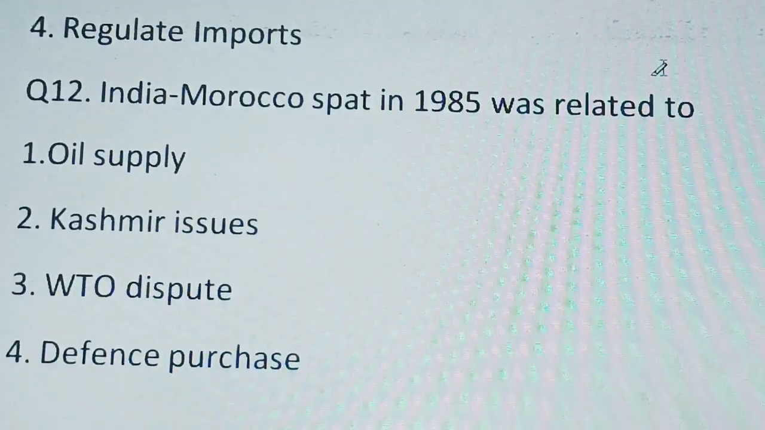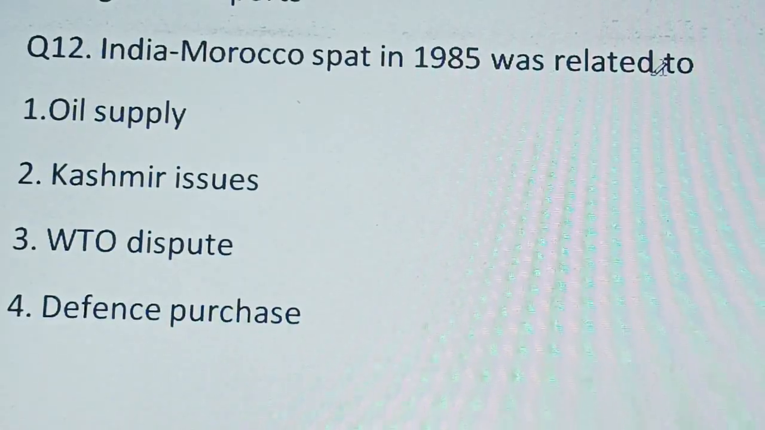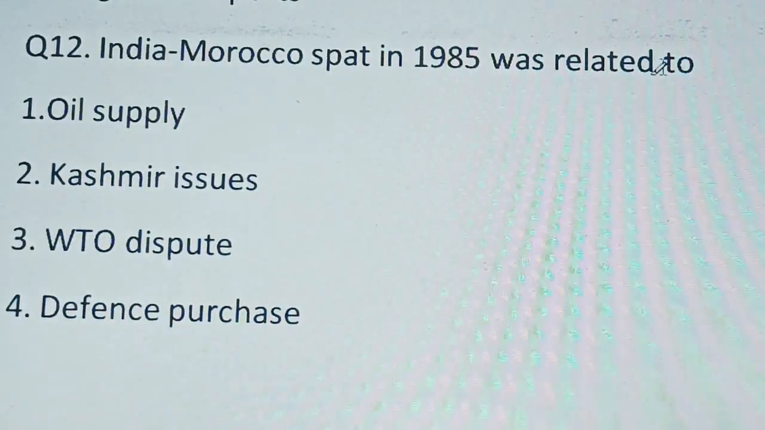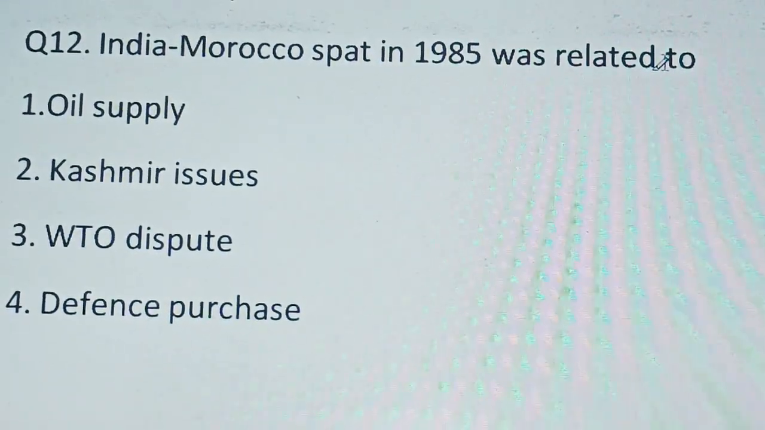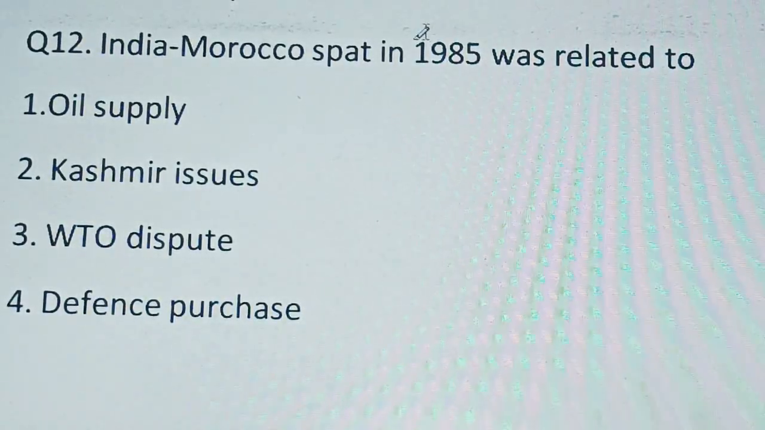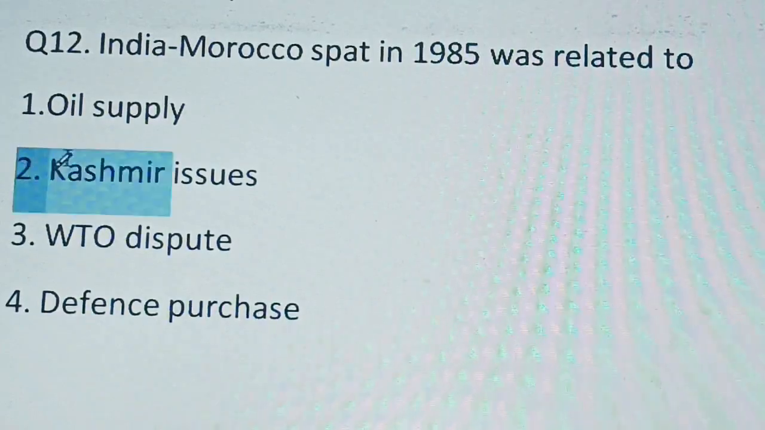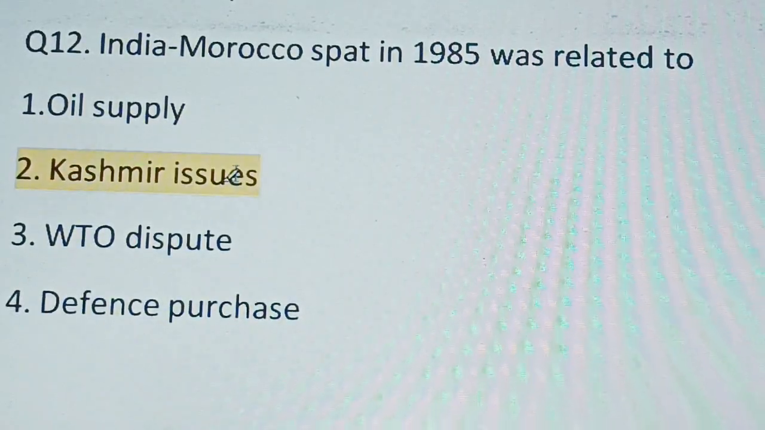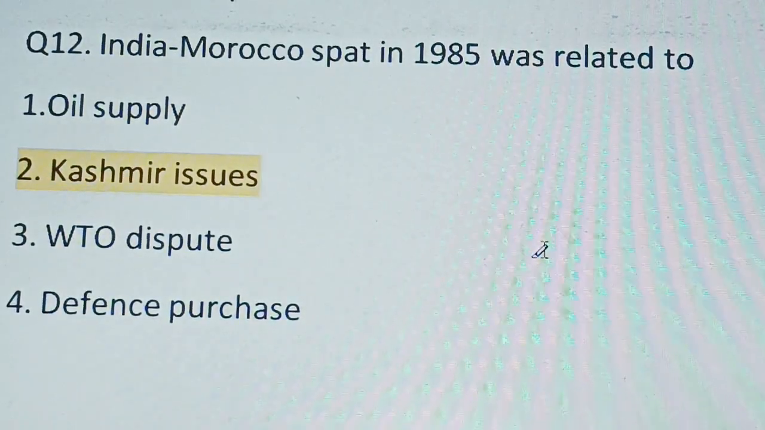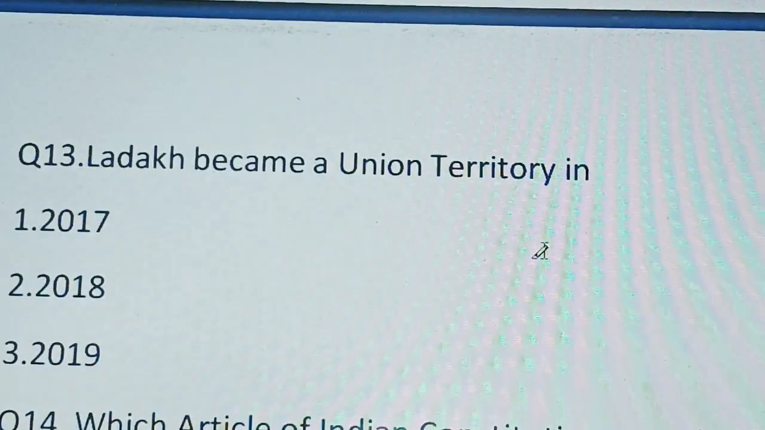Next question. India-Morocco spat in 1985 was related to. Likewise it's a burning issue, I think. If you have read the newspaper, definitely you will know it's about Kashmir issues. So the second option will be correct.